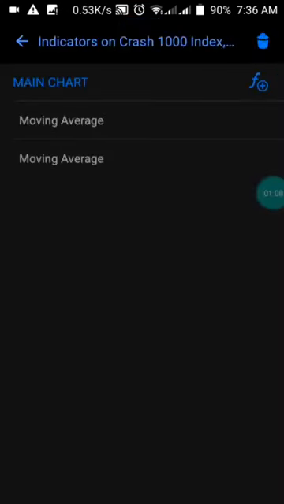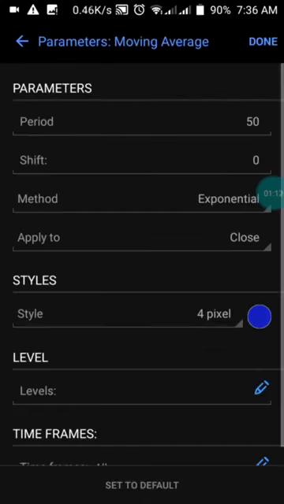The settings of this strategy are a combination of two moving averages. The first moving average has a period of 50. Our shift is 0. We have our method to be exponential. We have apply to close, and we have blue as the first color here. We have no level. Then you press on done.